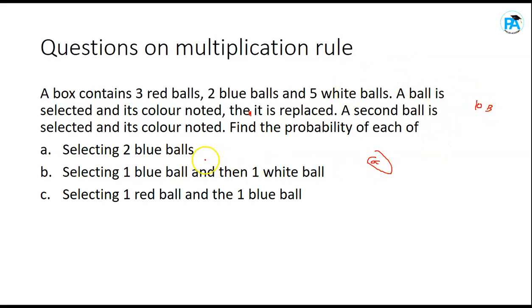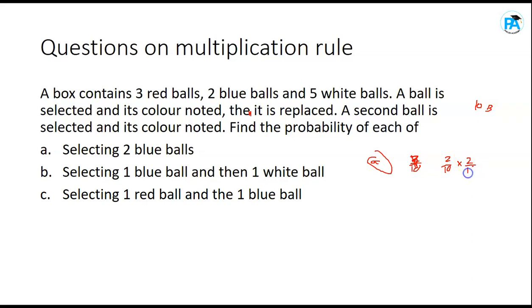Now, the question is asking what is the probability of selecting 2 blue balls? The probability that the first one is blue is 2 over 10. And the probability that the second one is also a blue ball is also 2 over 10.